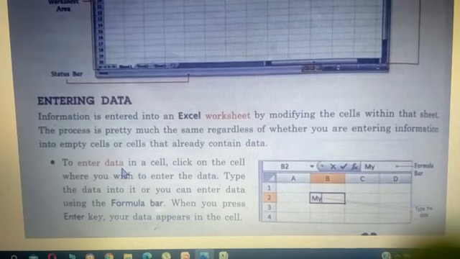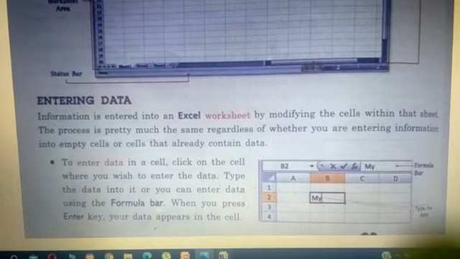To enter data in a cell, you have to click on the cell wherever you wish to enter. Fine. Then you just type the data, or use the formula bar, but it is not necessary that you go to the formula bar. I'll show you. Then you just press the enter key and your data will appear in the cell. So let's go here.